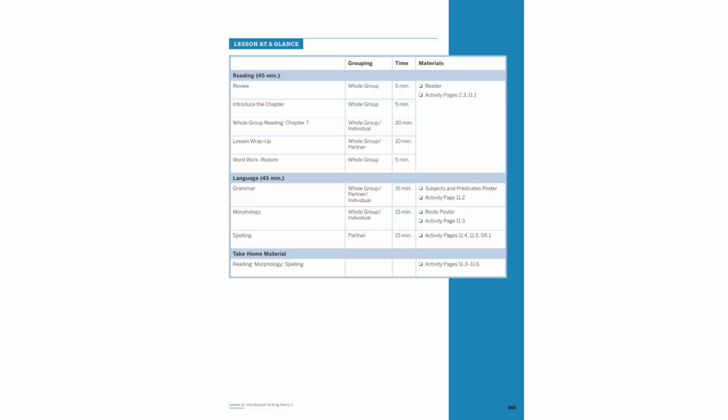In this lesson, we explore King Henry II's impact on England through reading and discussion. We'll analyze subjects and predicates in sentences, focusing on grammar. Morphology will cover words with the root arch. Spelling activities will reinforce learning. Utilize the provided activity pages for practice and understanding.